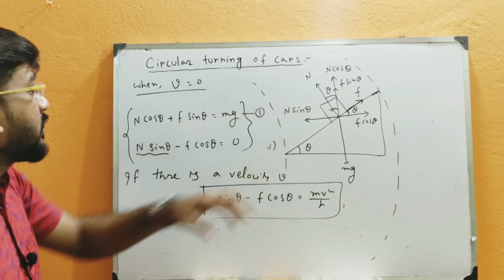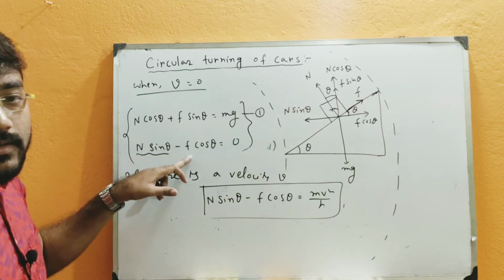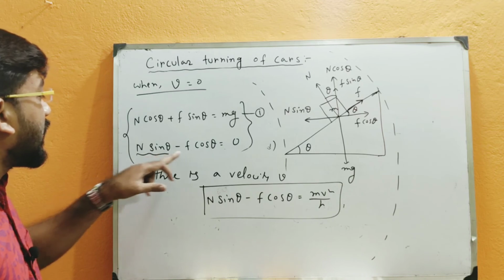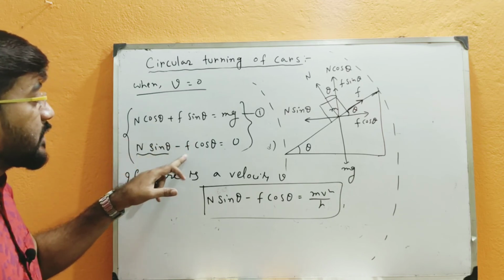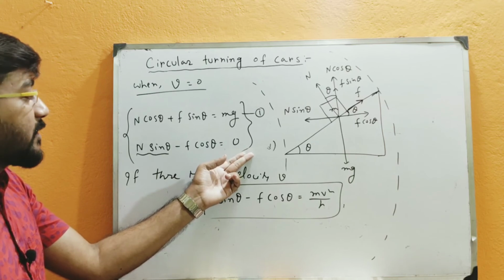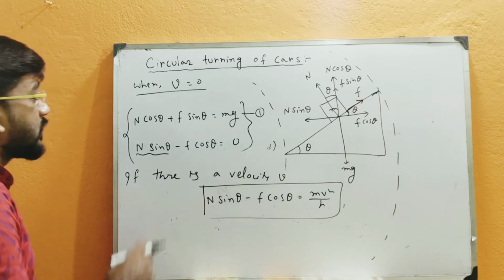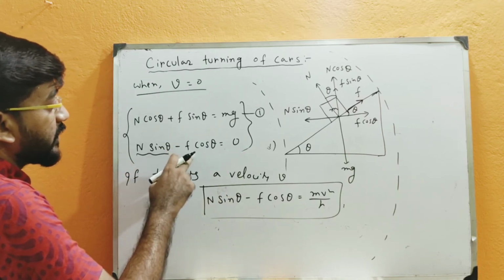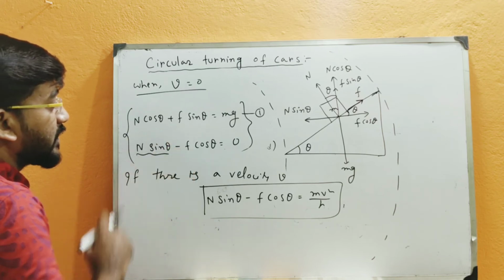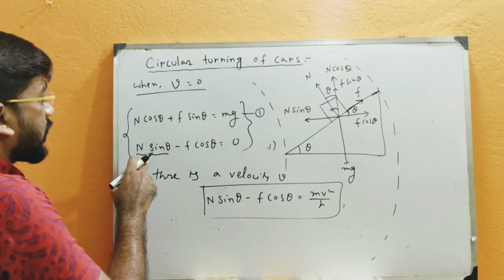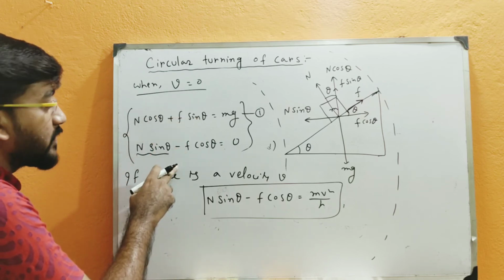When the car is moving, then obviously this N and F will change. And now if N and F change, then in which way will this change such that there will be a resultant? So it may happen that F is greater and N is less, or N is greater and F is less, or both N and F will increase.